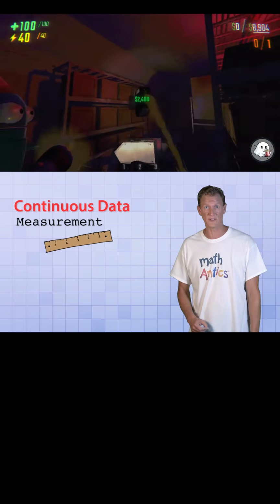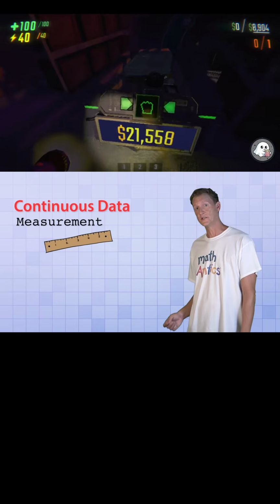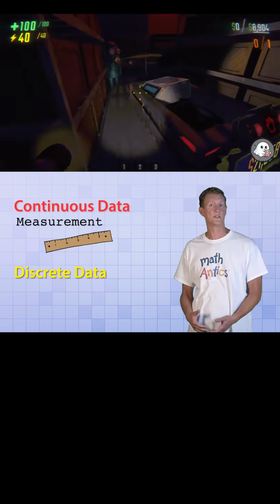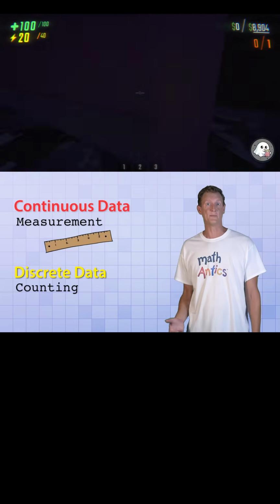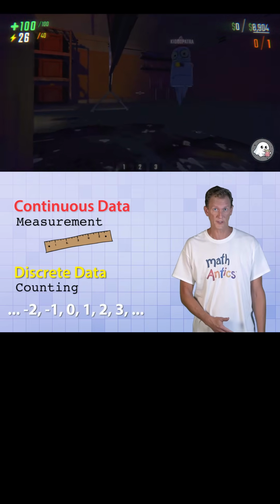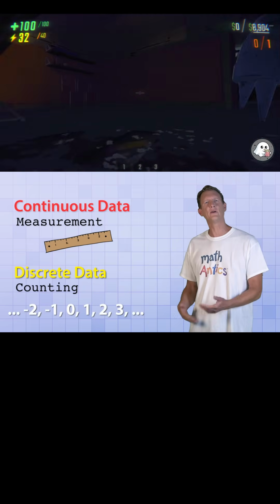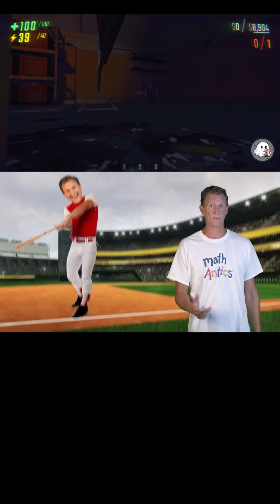Continuous data typically comes from a process of measurement, and the values you get are only limited by the precision of the measurement device you're using. However, discrete data typically comes from the process of counting, which is often limited to specific values like whole numbers or integers.